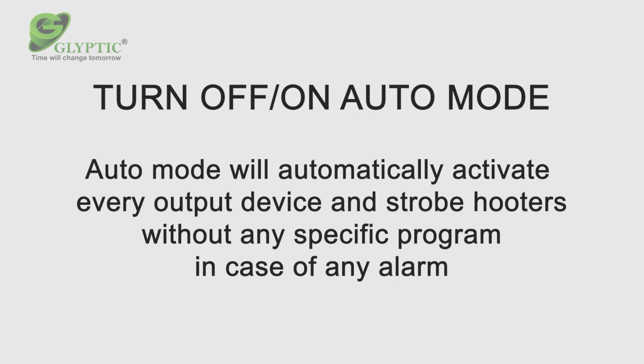Switching between auto and manual mode. In auto mode, all hooters and strobes activate automatically whenever an alarm is triggered. In manual mode, you can apply custom rules or trigger devices manually.